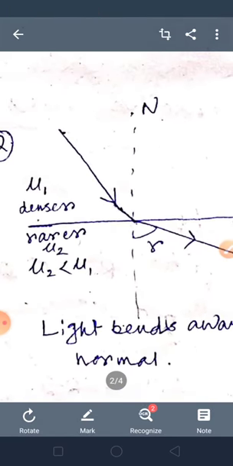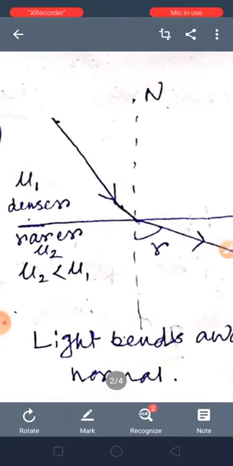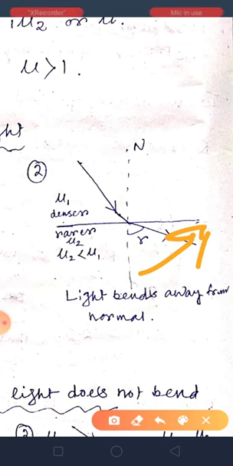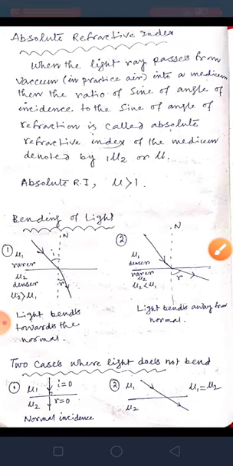So mu2 is less than mu1. Here you can see that light bends away from the normal. So when light travels from a denser medium to a rarer medium, it bends away from the normal. And when light travels from a rarer to a denser medium, then it bends towards the normal. That is the bending of light.